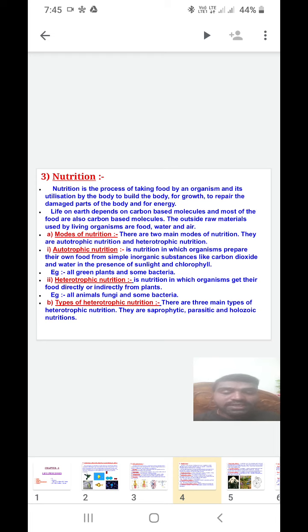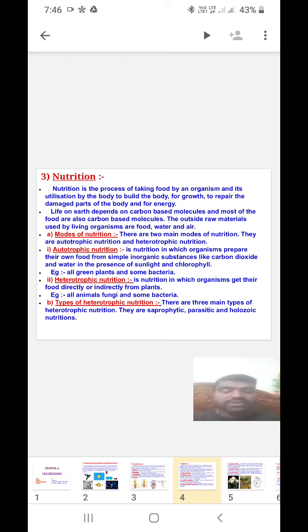Before that, the taking of food material happens in a different manner in different organisms. All organisms do not take food in the same manner. We know that in our surroundings so many organisms are there, for example cow, goat, sheep, dog, crow, birds and so on. They collect their food materials in different manners, right?